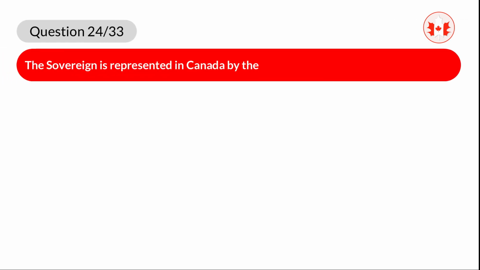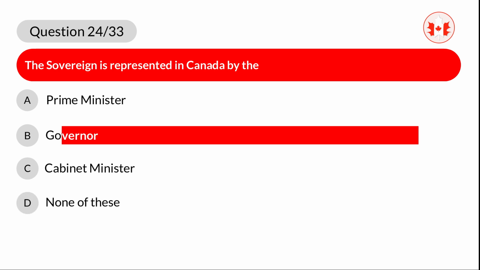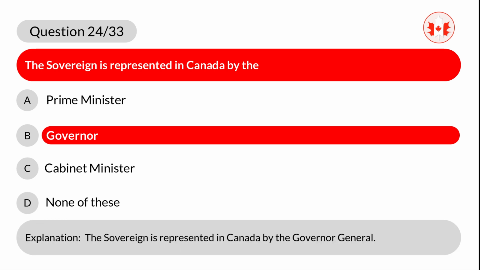Question 24. The sovereign is represented in Canada by the A. Prime Minister. B. Governor. C. Cabinet Minister. D. None of these. Correct answer is B. Governor. Explanation. The sovereign is represented in Canada by the Governor-General.